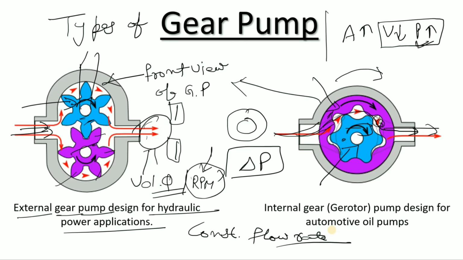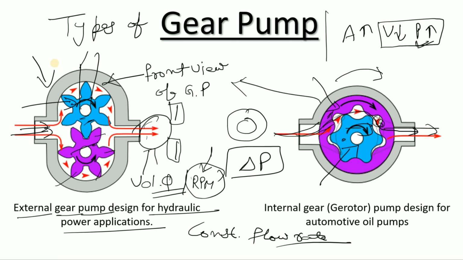Now what are the other applications of the gear pump? When the liquid is highly viscous, you can simply go with the gear pump, right? No priming is required there, because this is a positive displacement pump. But in the case of the centrifugal pump, priming is required. Okay, what is priming? We have discussed that in our previous videos. Please watch those videos as well.